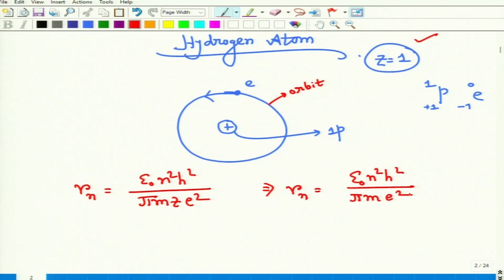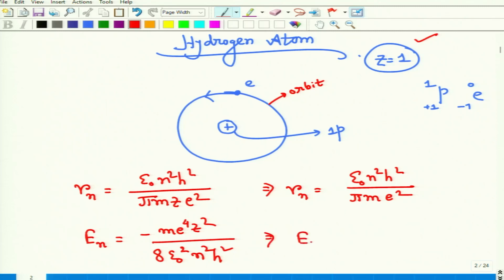And what was the energy? The energy was minus m Z square e to the fourth divided by, we have already derived these forms in the last class. For the hydrogen atom, En is equal to minus m, where m is the mass of the electron.